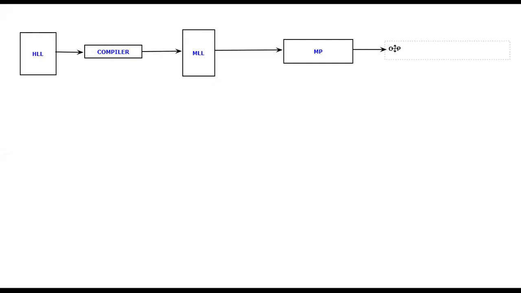Now observe carefully, whatever the high level language is. Suppose you are writing 10 lines of code, or 20 lines, or maybe 100 lines or 1000 lines of code. When you give it to the compiler, it will take all the high level language in one shot and convert it into the machine level language. It is not going to check line by line; rather, from line 1 till line n, it is going to consider the complete high level language and in one shot convert it into the machine level language. This process itself we are going to call compilation.